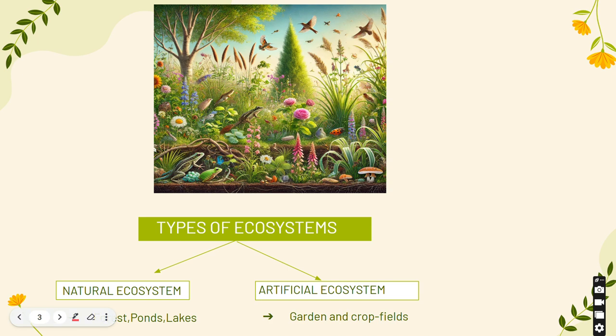Let us look at the types of ecosystems. There are two types of ecosystem, namely natural ecosystem and artificial ecosystem. Natural ecosystems are forest, ponds, and lakes, whereas artificial ecosystems are garden and crop fields.